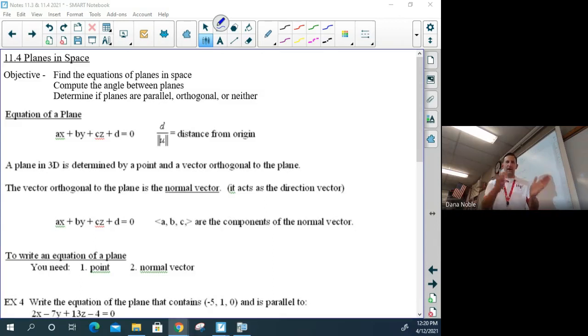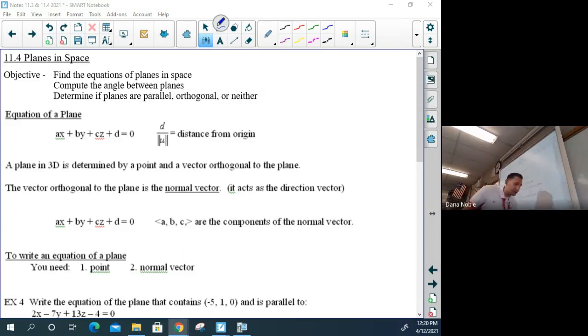We're going to compare and contrast all of this, and it's very much going to line up because the point in 2D for a line is the same as the point in 2D for a plane. In 2D, the slope is going to be like our vector. And this vector that we're going to be working with that acts like the slope is said to be orthogonal to the plane. And we know orthogonal means perpendicular, so it's going to be perpendicular to the plane.